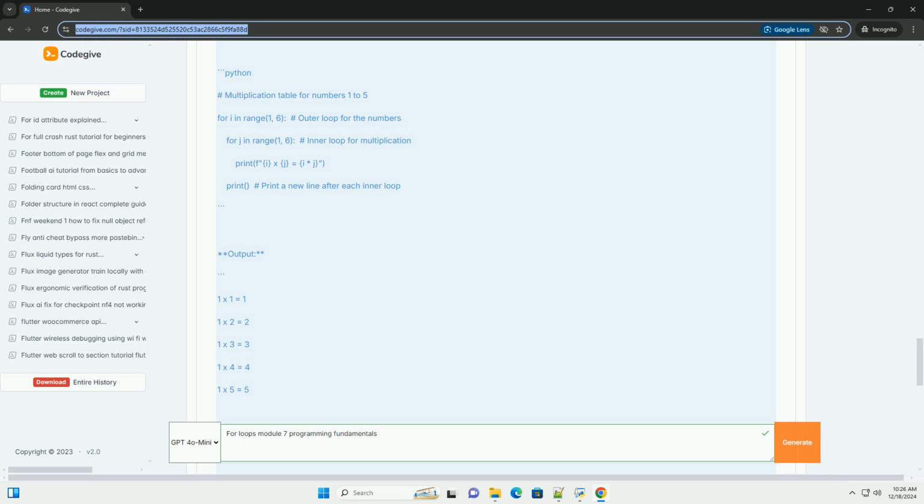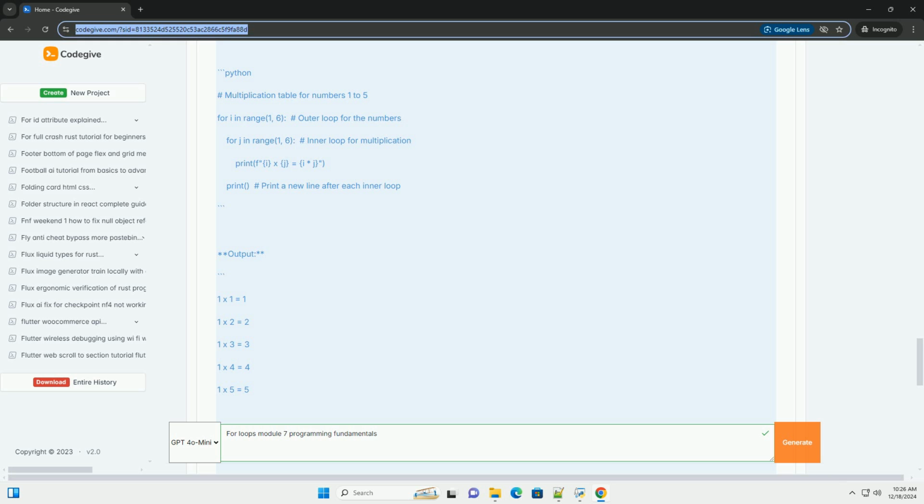6. Example code. Here's a more comprehensive example that combines various concepts we've discussed. This program will create a multiplication table for numbers 1 through 5. Python: for i in range(1, 6): # outer loop for the numbers; for j in range(1, 6): # inner loop for multiplication; print(f"{i}x{j} = {i*j}"); print a new line after each inner loop.